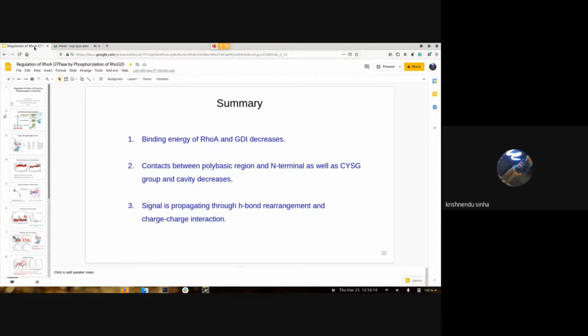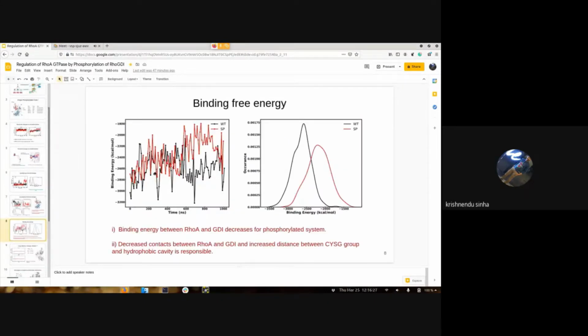So actually, experimentalists have already observed that phosphorylation of serine 34 decreases the binding affinity between Rho A and GDI, right? Our simulation also points to the same fact. We have calculated the binding energy between Rho A and GDI, and the binding energy decreases after phosphorylation. So our study is well in agreement with the experimental result.